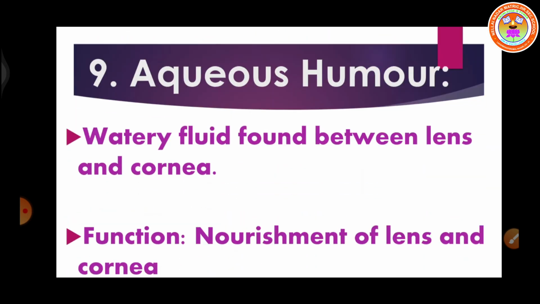Then the aqueous humor, that is the liquid part found in front of the eye. It is a watery fluid that is present in the area between the lens and the cornea. It is responsible for the nourishment of the lens and cornea. Nourishment means providing nutrients, whatever substances are needed by the lens and cornea.